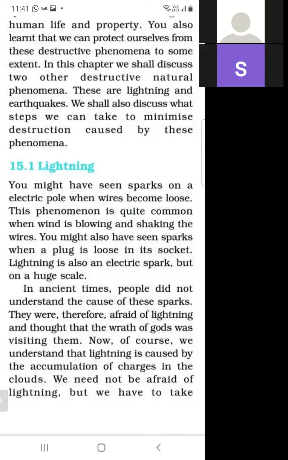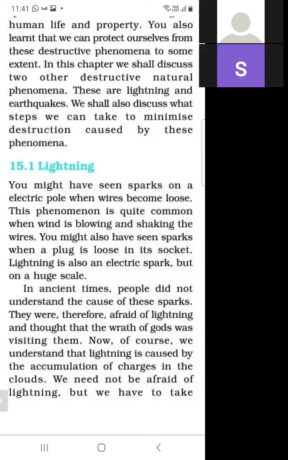So what do we mean by lightning? Note down the definition of lightning. Lightning is an electric spark produced on a large scale. So lightning is an electric spark.